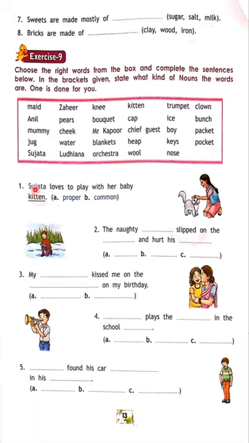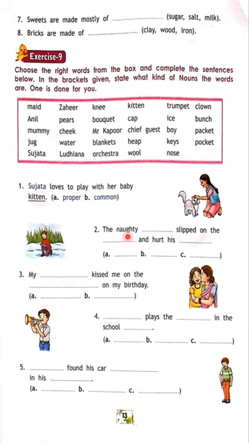And after that, here, first one, you observe, Sujata is a proper noun. Here they had written verb. Loves to play with her baby kitten. Kitten is what? Common noun. So she wrote common noun here. The second one I will tell. The naughty boy. See here, you look at the picture, you come to know this word is suitable here.